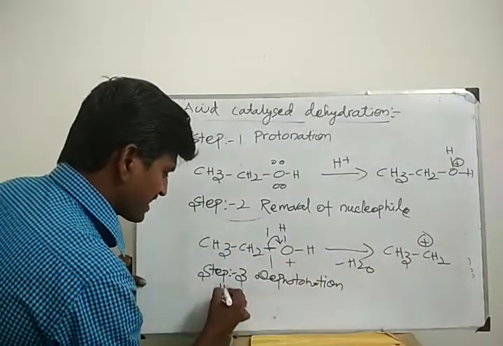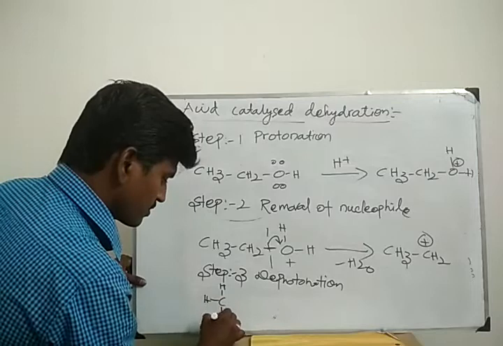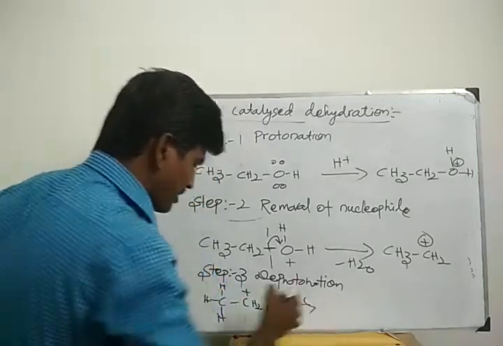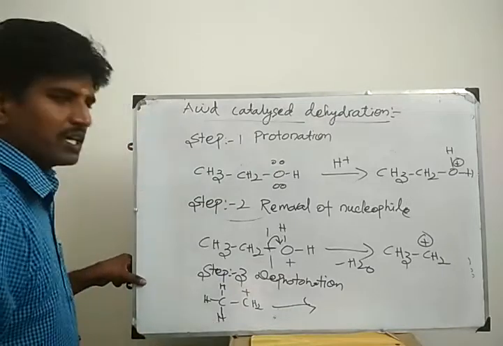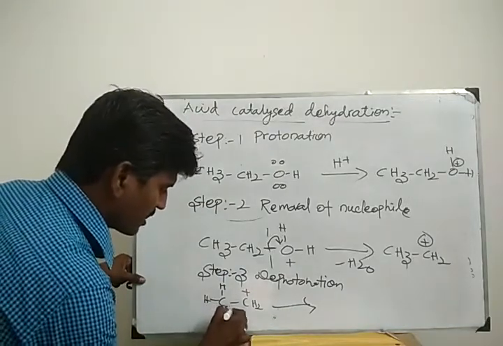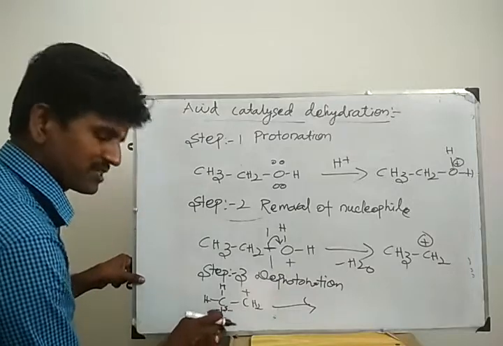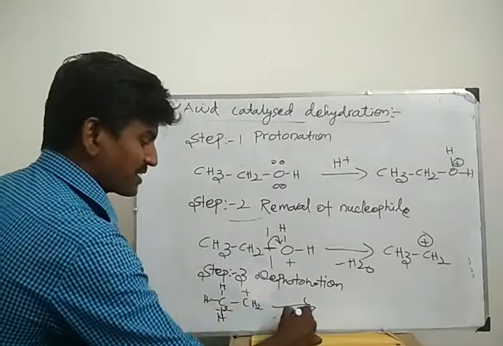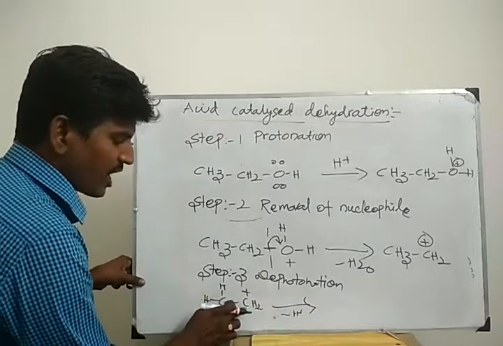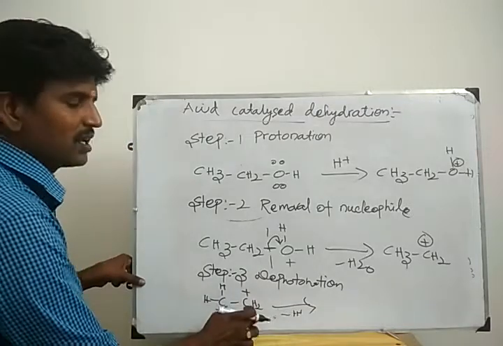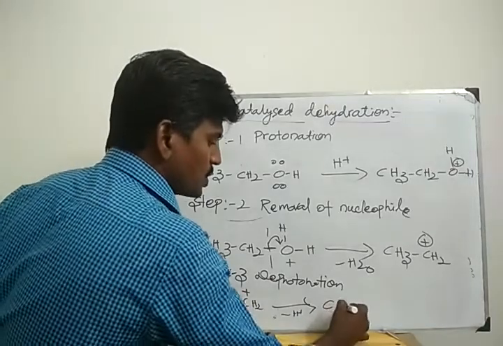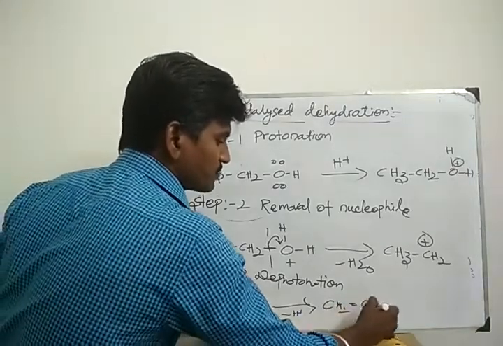CH3, we can write like this, CH2 plus. I am going to remove H plus ion. Compare carbon and hydrogen. Which one is more electronegative? Carbon. So carbon takes one pair of electrons. Here the bond breaks. What's the charge of H? Plus, due to loss of electron. H plus is removed. What's the charge of this carbon? Negative charge. Here this carbon has positive charge. Plus and minus bond formation, so the single bond becomes a double bond. CH2 double bond CH2.